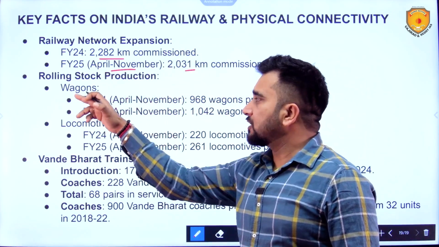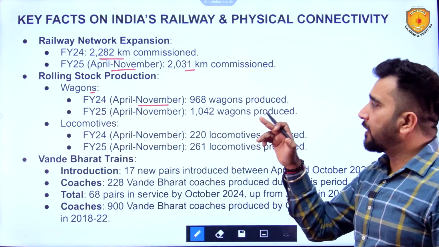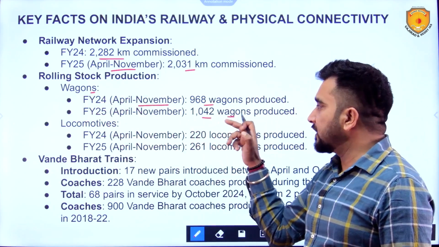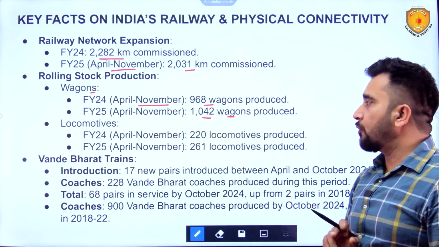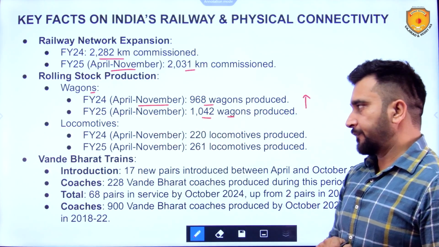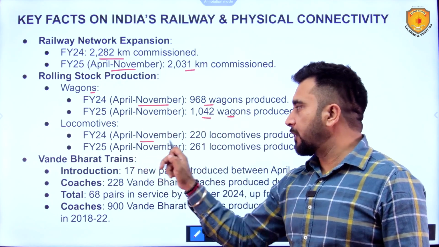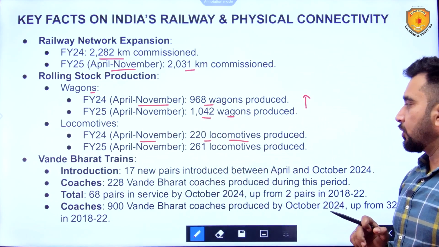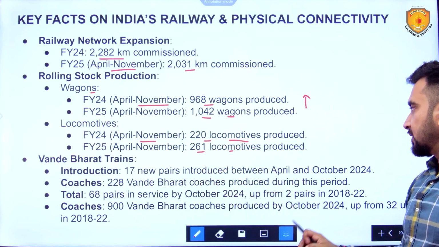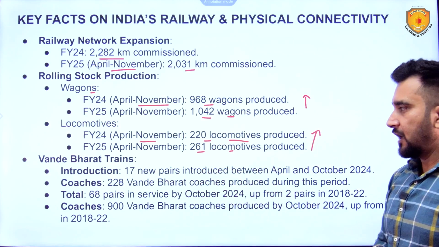Rolling stock production: wagons. In FY24, from April to November, 968 wagons produced. In FY25, in the same time period, 1042 wagons produced, means a rise was there. Locomotives: FY24 April to November, 220 locomotives produced, and in the same time period in FY25, 261 locomotives, means here also there is an upgrade.